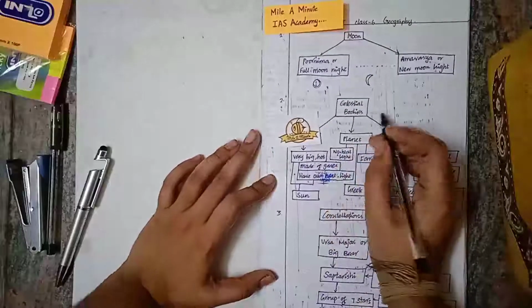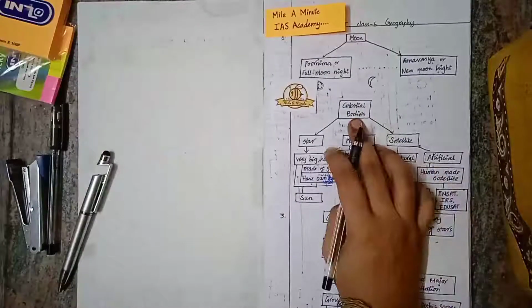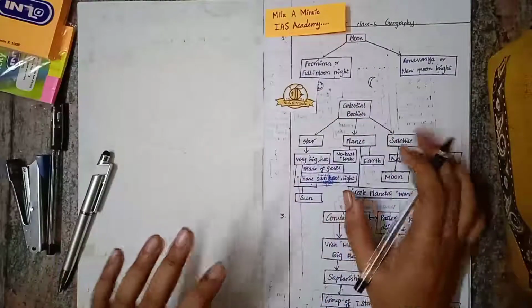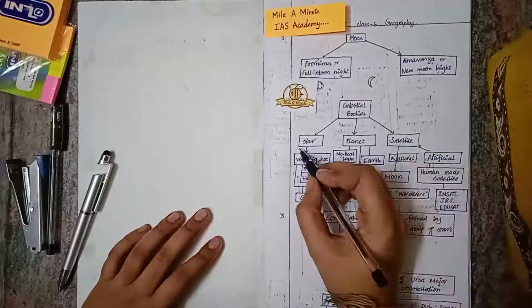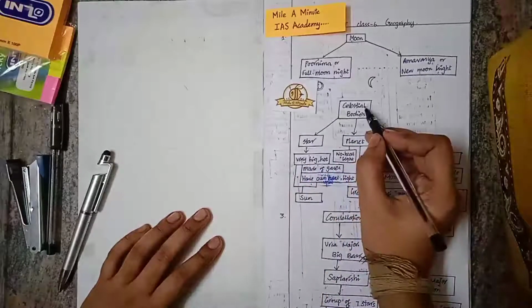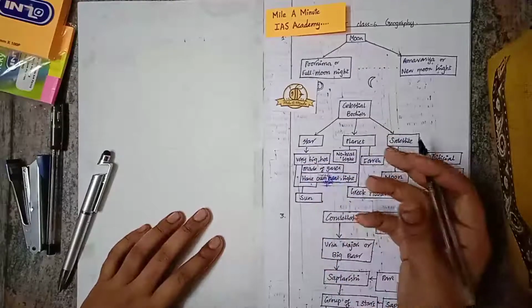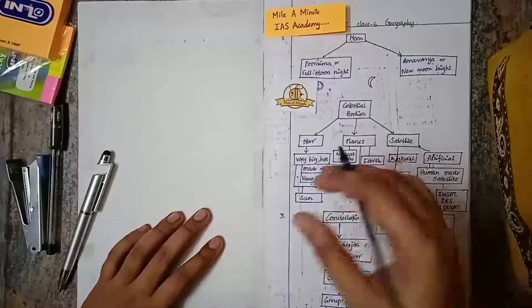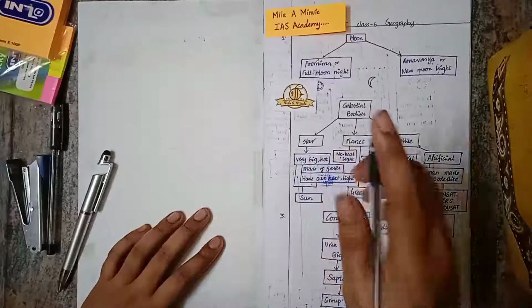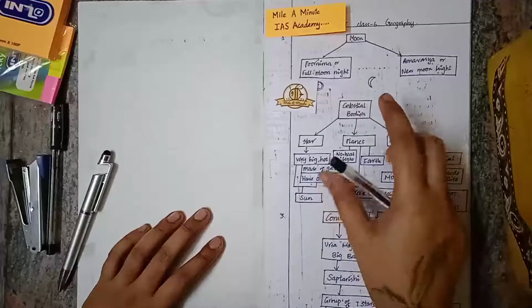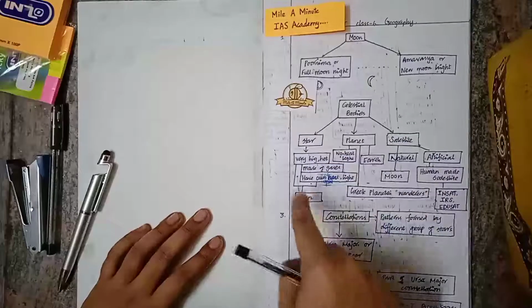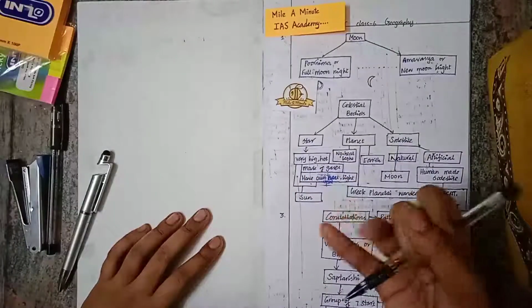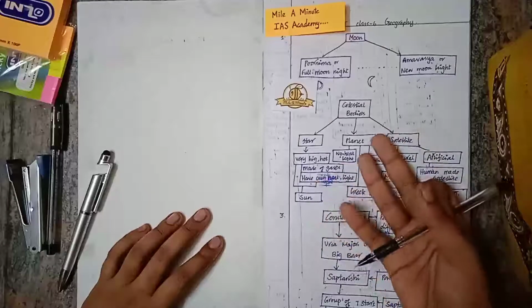Okay, celestial bodies. What are celestial bodies? Everything that appears in the night sky comes under celestial bodies. We have star, planet, satellite. All these come under celestial bodies. A star is very big, hot, and made up of gases. The nearest star is the Sun. In the center of the solar system we have the Sun, which is itself a star with these properties. It is very big and hot, made up of gases, and it has its own heat and light.